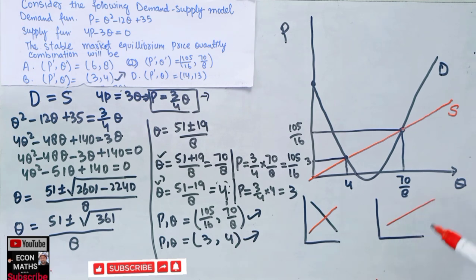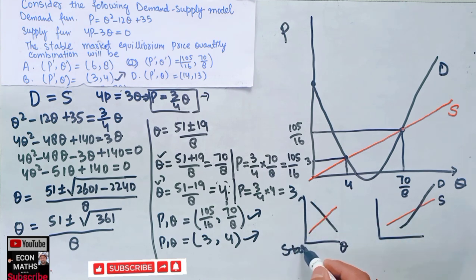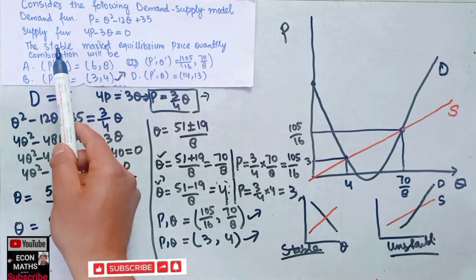This is the supply function and this is the demand function. Here the demand and supply functions are both upward sloping. Here the demand function is downward sloping and the supply function is upward sloping. So this is the stable equilibrium, and this is the unstable equilibrium, because the question asks us about the stable market equilibrium.